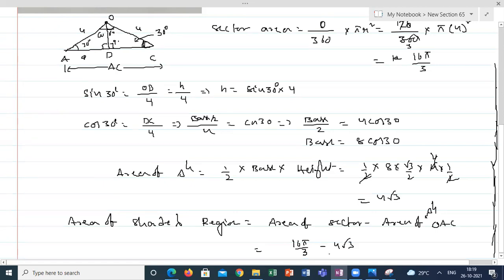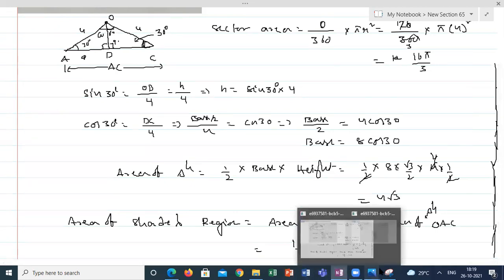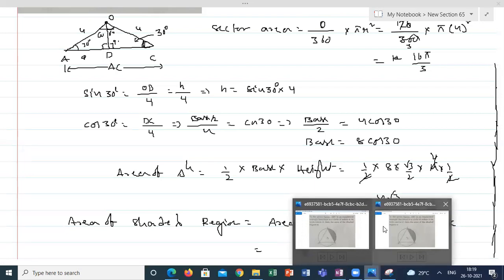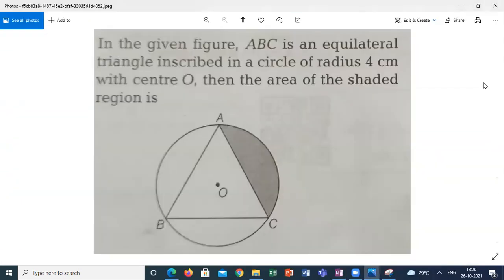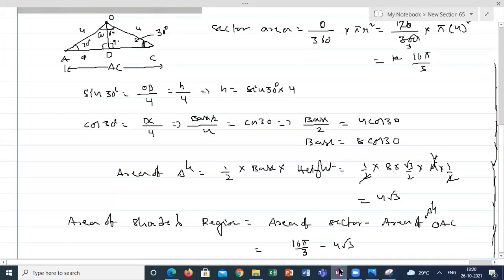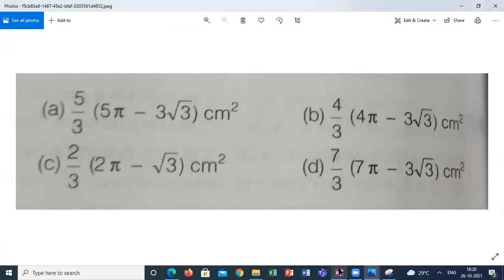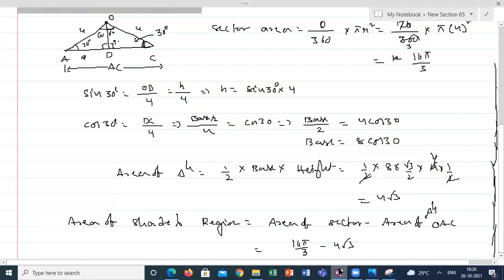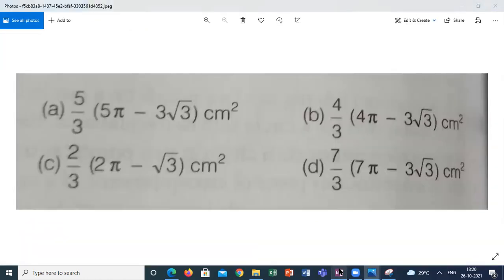Check. Any option is there? Durlov? He took the 4 by 3 common.